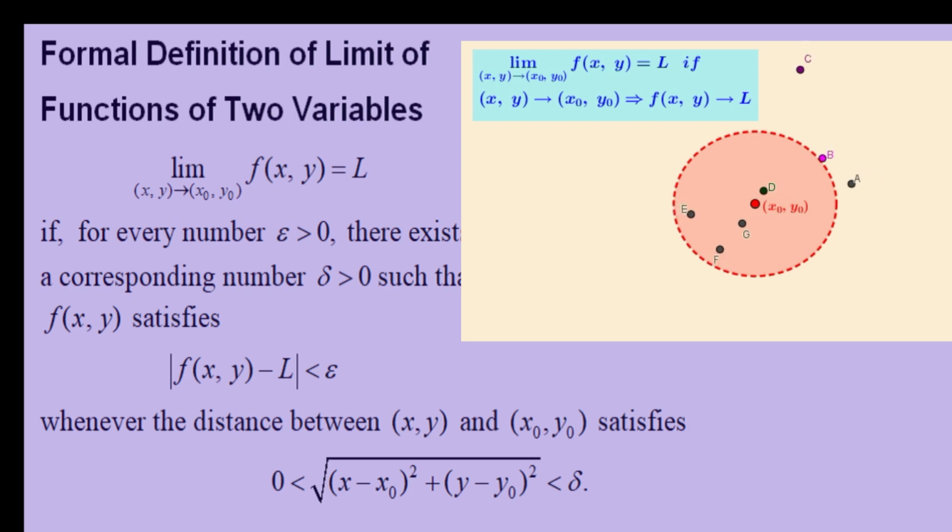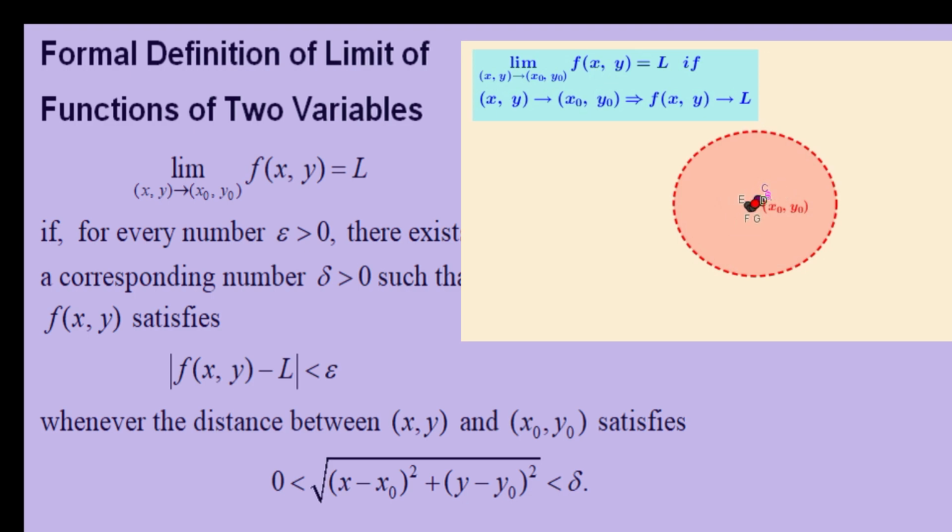Formal definition of limit of functions of two variables: limit as (x, y) approaches (x0, y0) of f(x, y) = L if for every number epsilon > 0, there exists a corresponding number delta > 0 such that f(x, y) satisfies |f(x, y) − L| < epsilon whenever the distance between (x, y) and (x0, y0) satisfies 0 < square root of (x − x0)² + (y − y0)² < delta.